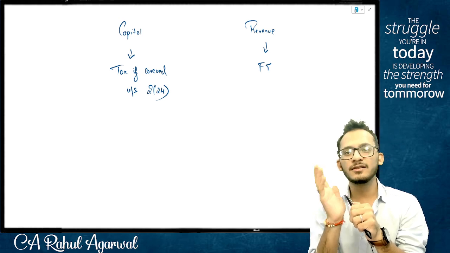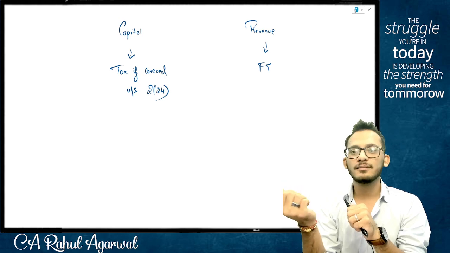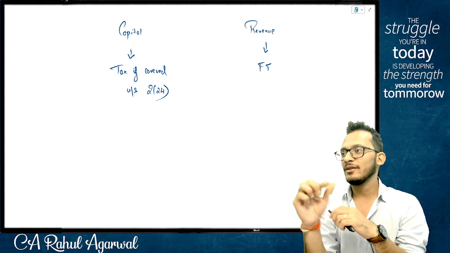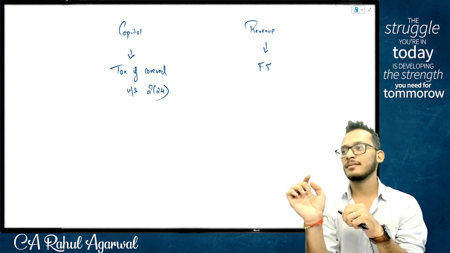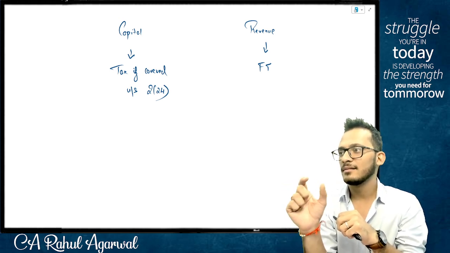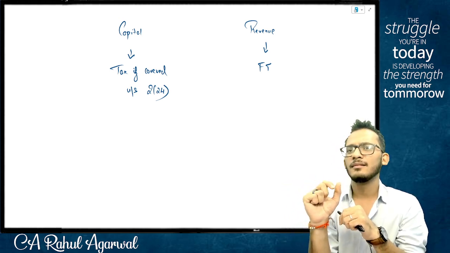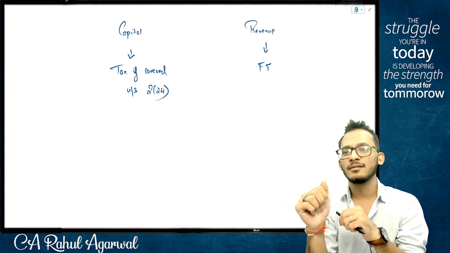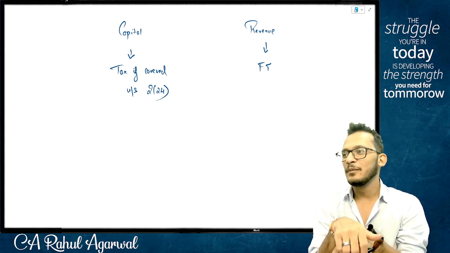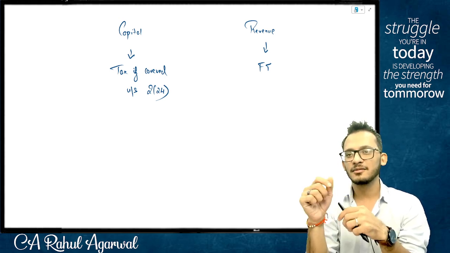I'm investing in mutual funds and I'm selling my mutual funds. I have classified it in my balance sheet as current investments. If I sell it, is it a capital receipt or revenue receipt? But it's current investments, not a capital asset. Mutual funds can be held for less than 12 months also.